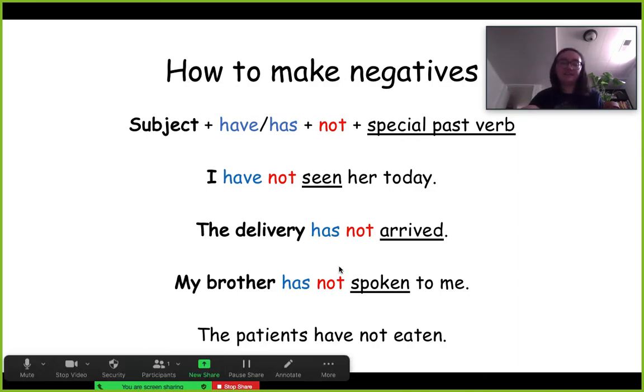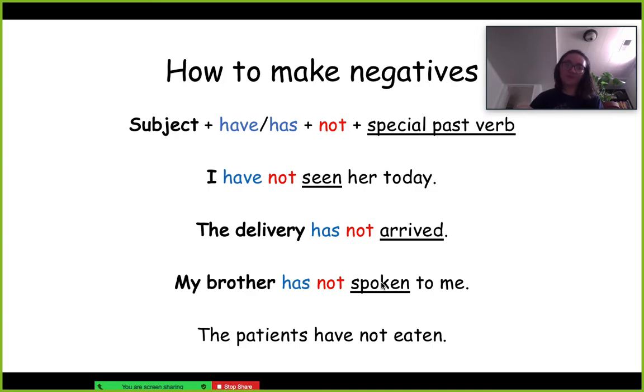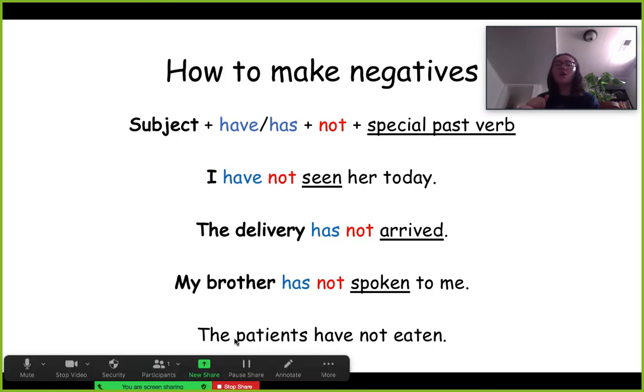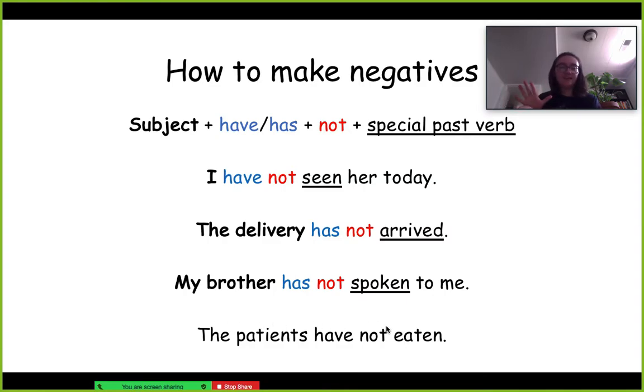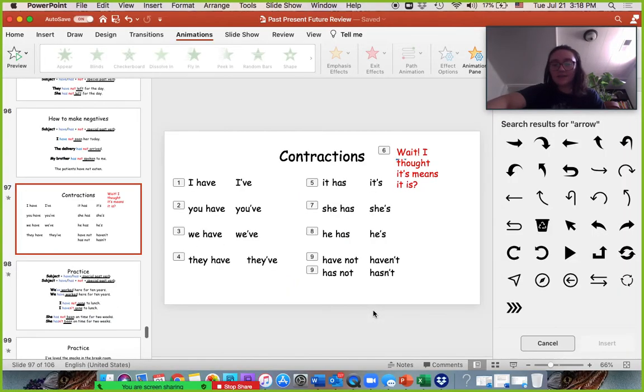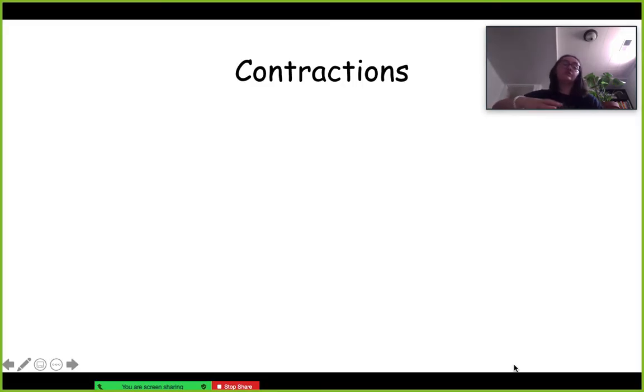But you just need a subject, then has or have, and then not, and then the special verb to make it negative, to tell people no. And this one, I just put it in without any fancy colors, just so you could see the different parts. The patients, that's the subject, have not eaten. So you have the not right here, and then eaten is the special past verb. Let's see, is it gonna change? Slides? Nope. Okay, so the next thing we're going to talk about is contractions.